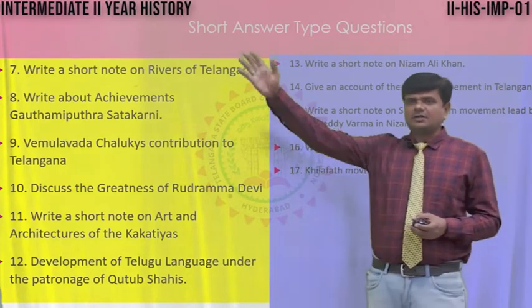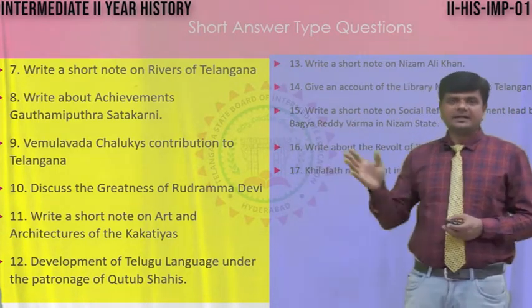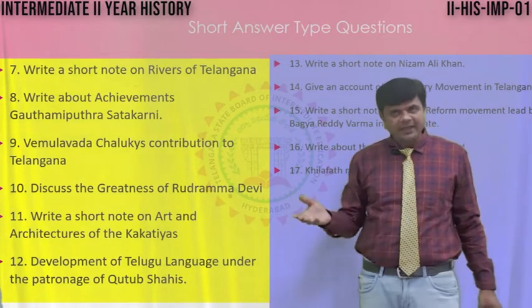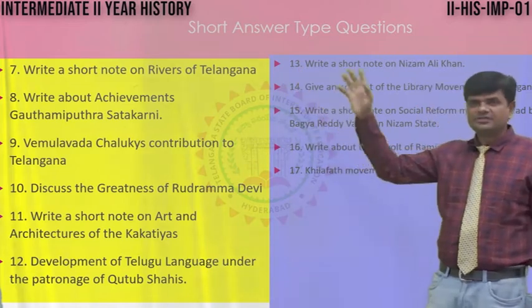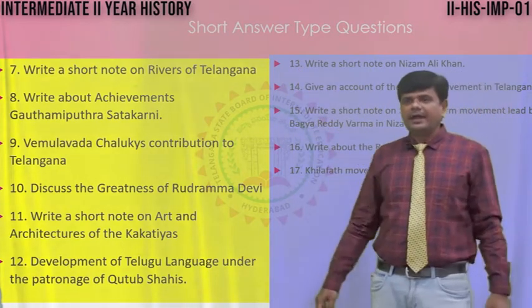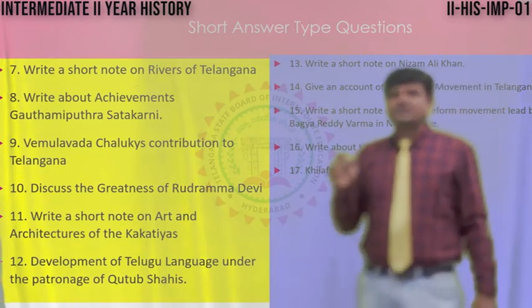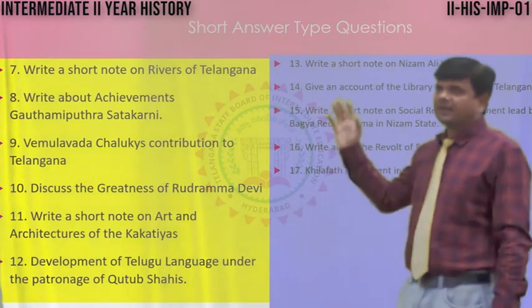See now, short answer type questions. Already 6 questions are given in long answer type, section A. Now moving to section B, short answer type questions. I can start with question number 7. Write a short note on rivers of Telangana.